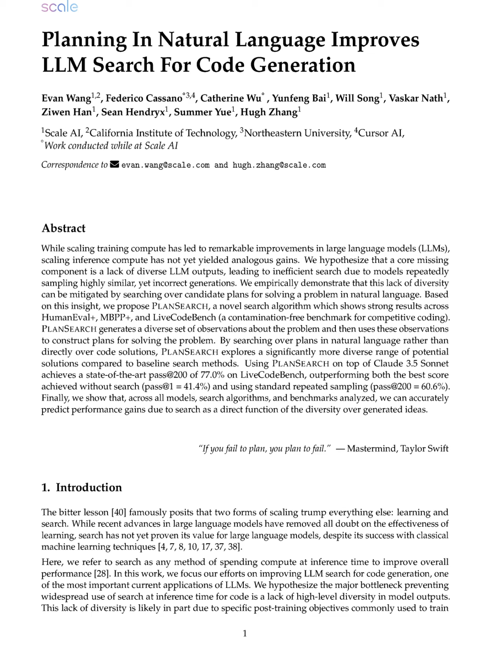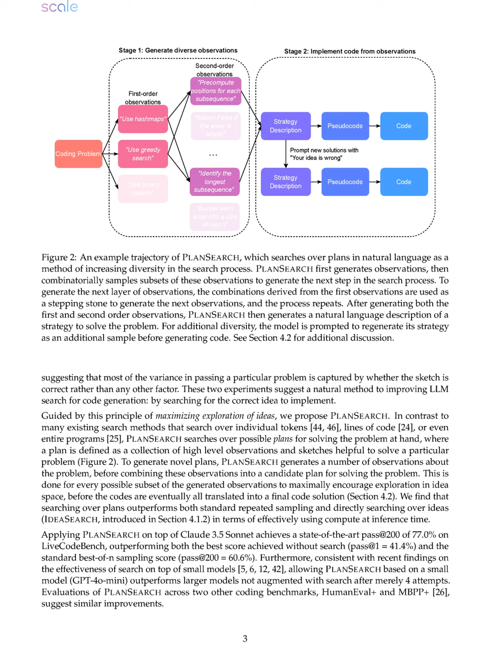This method effectively increases the diversity of generated code outputs by searching over high-level plans rather than individual tokens or lines of code, which leads to a more efficient exploration of ideas. The empirical results indicate that the diversity of output code is highly correlated with performance gains, suggesting that the exploration of plans in idea space is crucial for improving code generation.